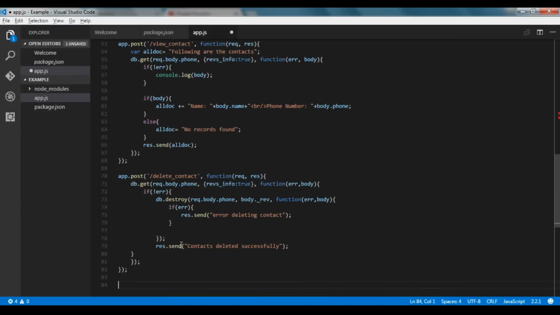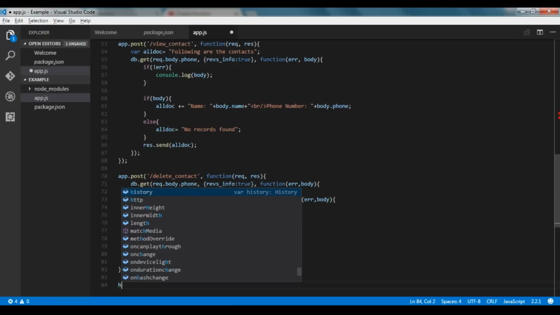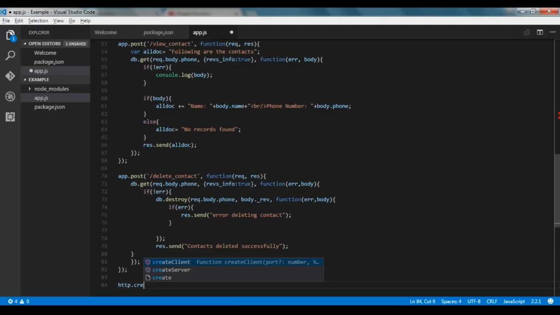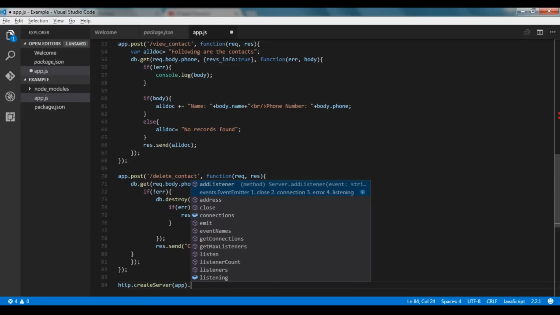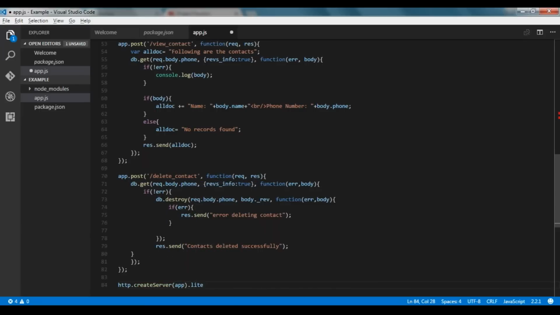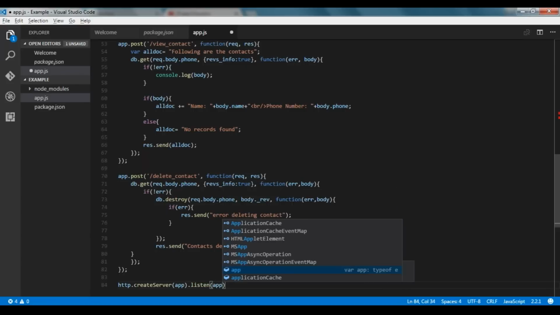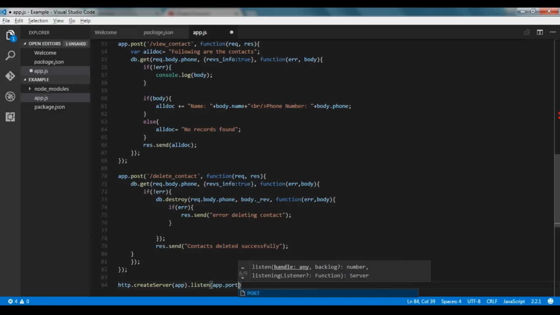So now that we have created our code, we'll use http.createServer to create a server. And we are hosting the app, and we are using .listen, and we'll get the port using app.getPort.